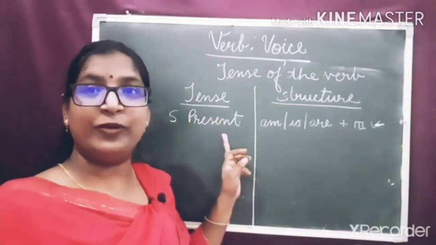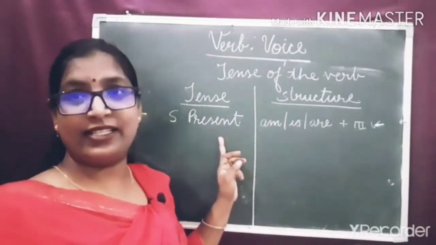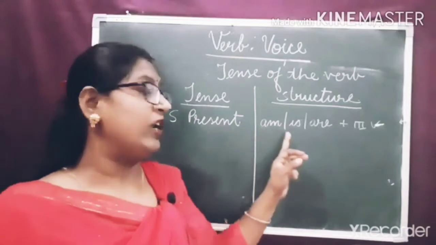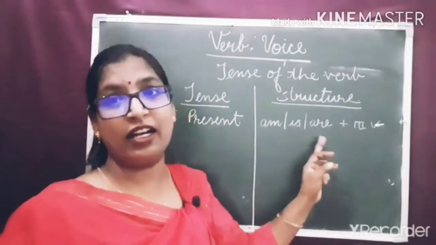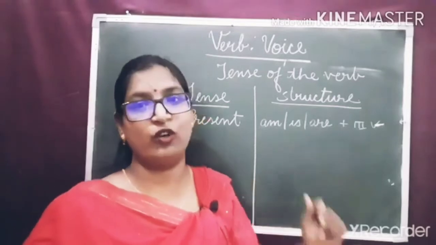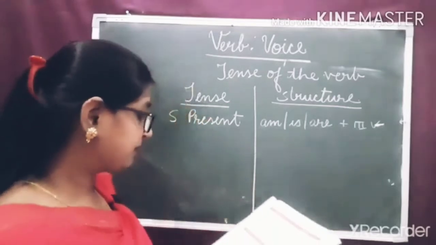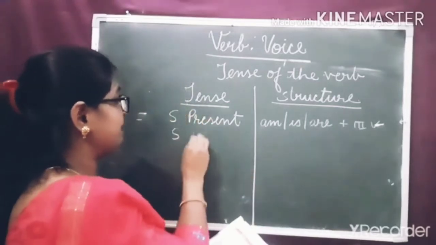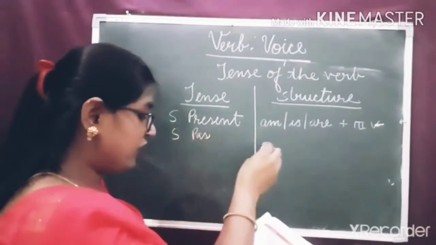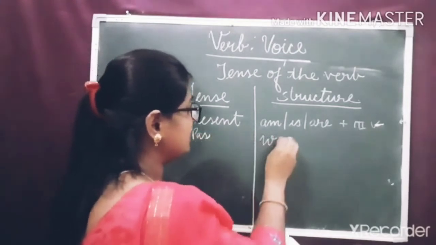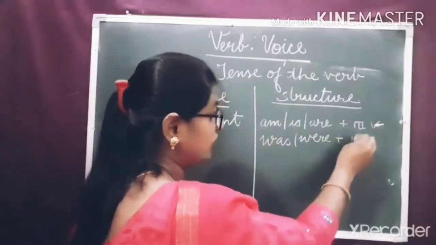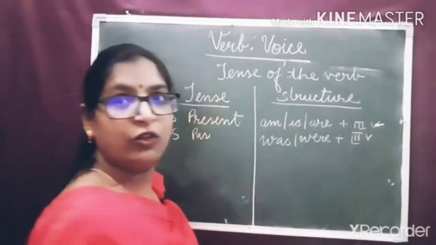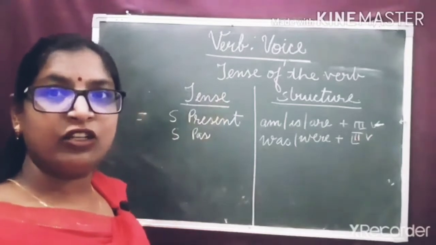If the verb is in simple present tense in active voice, when we change it into passive voice, we use am, is, are according to the subject and third form of the verb. If it is in simple past tense, we use was or were plus third form of the verb. Got it?